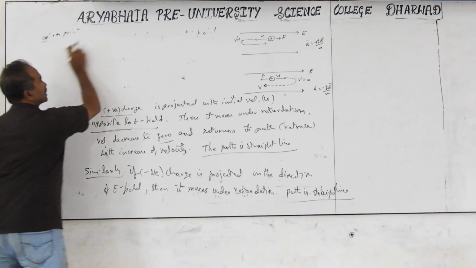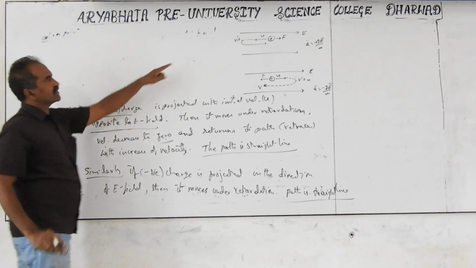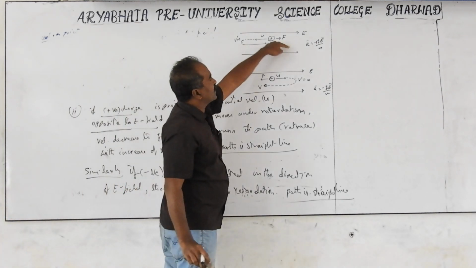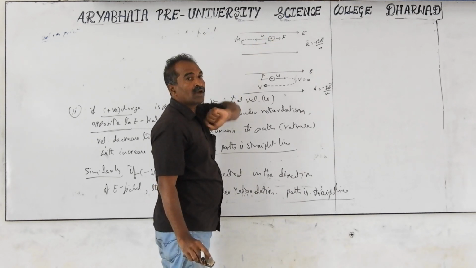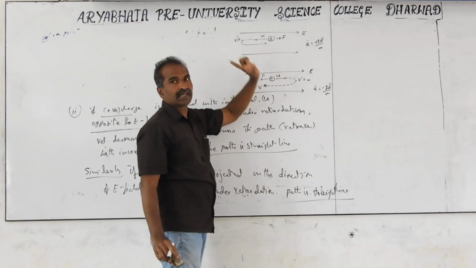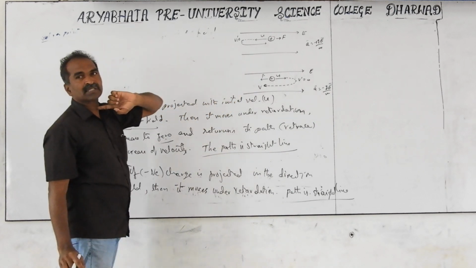Next, the other case: if you take theta not equal to 0. In this case, the initial velocity is in the direction of the electric field or opposite to the direction of the electric field, and the path is a straight line. If any angle other than that is taken, what is the other path possibility? It is a parabolic path.